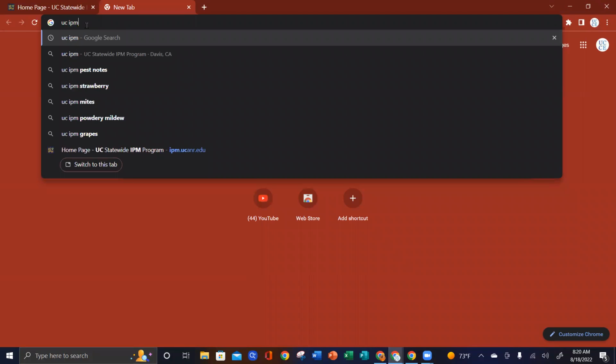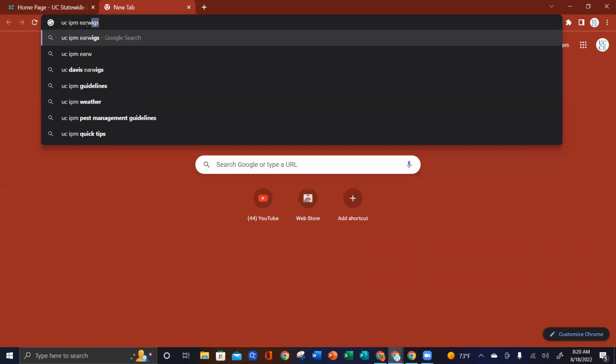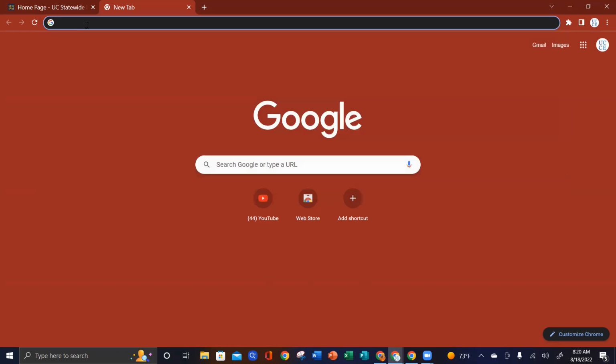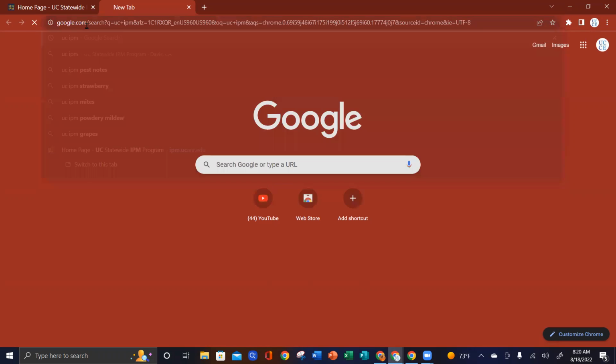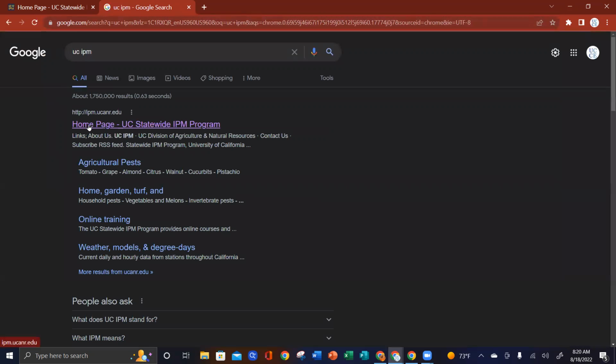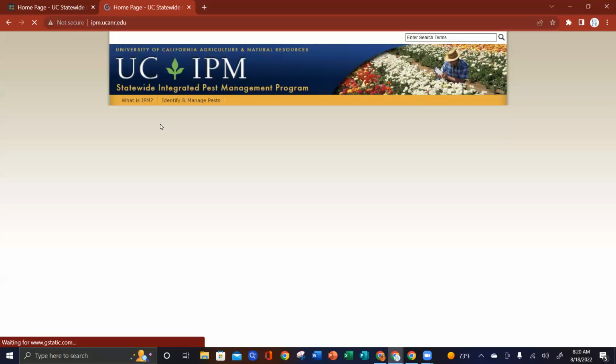And just as a side note, if I'm trying to track down information that I think might be on this site, say earwigs or something like that, I'll just type UC IPM into the search engine as well. But I'm going to take you directly to the page. So we'll type in UC IPM. That home page, the University of California statewide IPM page. If you click on that, this takes you to the home page.